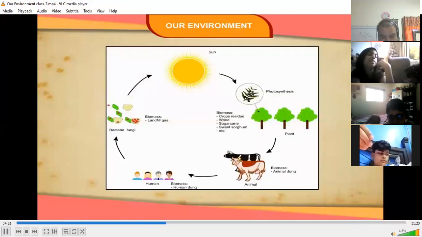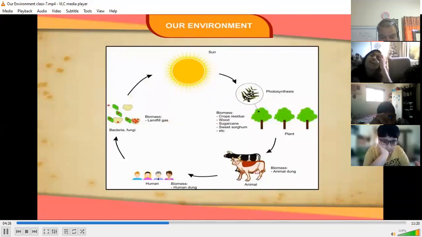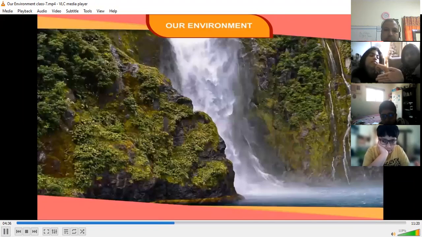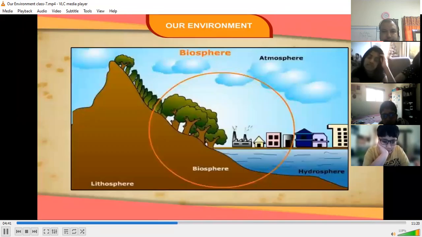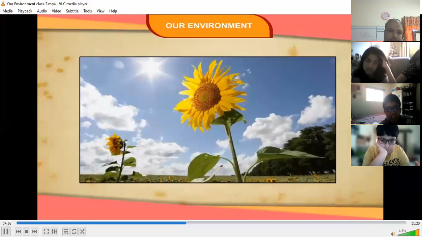All the elements of biosphere are dynamic as they derive energy from the sun. The sun is the primary source of energy. The energy is also transferred from one source to another. Wood, petroleum, coal, running water, etc. are the secondary sources of energy. In the biosphere, there are two major elements, that is, the producers and the consumers. The producers or the autotrophs are capable of producing their own food directly from the environment. The producers include grass.